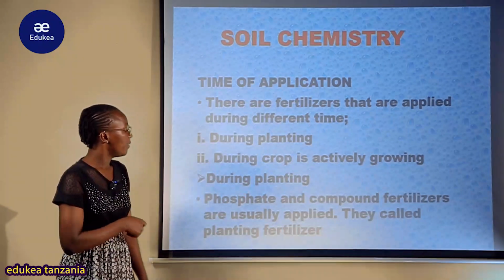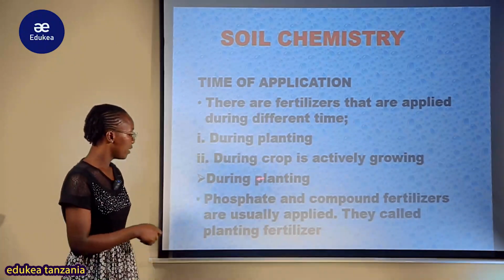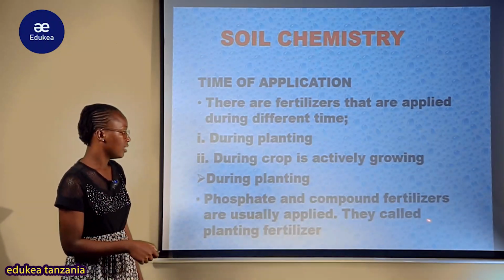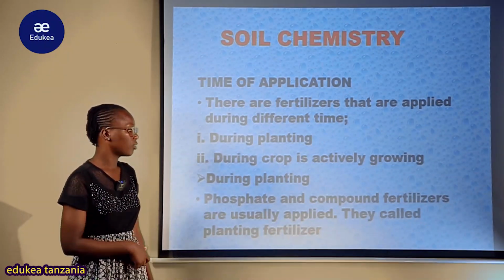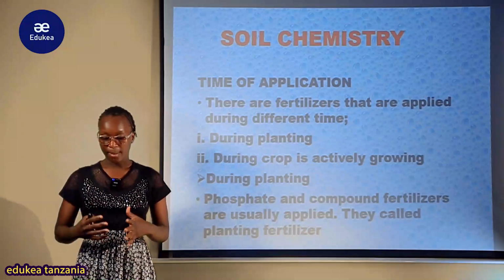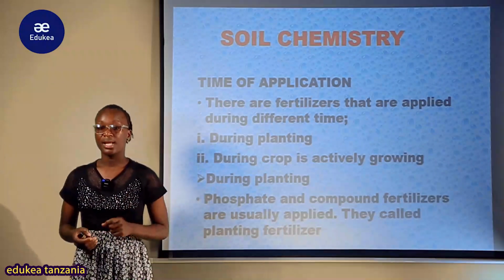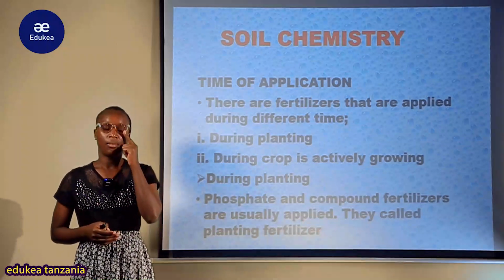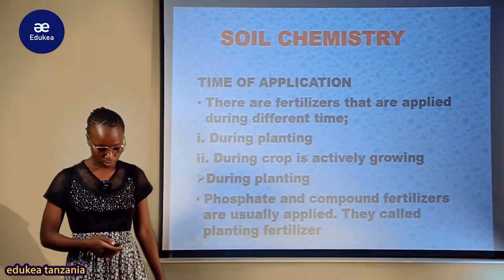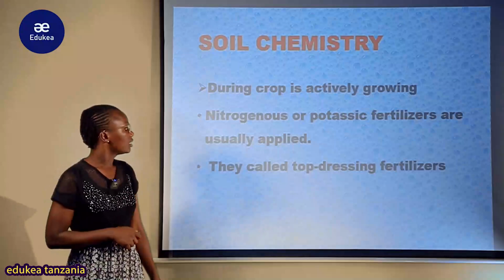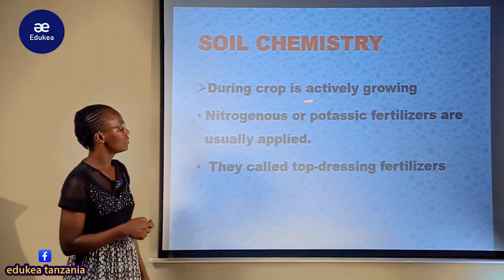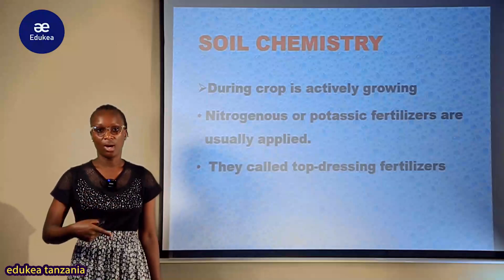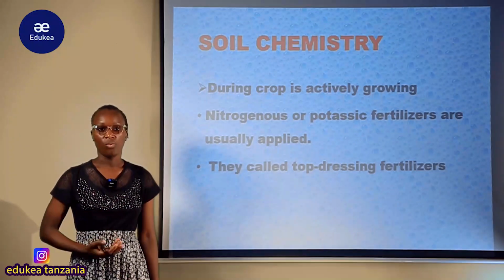So during planting, what does it mean? Wakati wa kufanya planting, the phosphate and the compound fertilizers are usually applied. They are called planting fertilizer. Kwamba wakati wa kufanya planting, pale ambapo ndo tunapanda, hizi phosphate na hizi compound fertilizer ndo zinatumika na zinaitwa planting fertilizer, kwamba mbolea za kupandia. Another is during crop is actively growing. Sasa pale ambapo mmea ushaanza kukua, upo active, unakuwa.